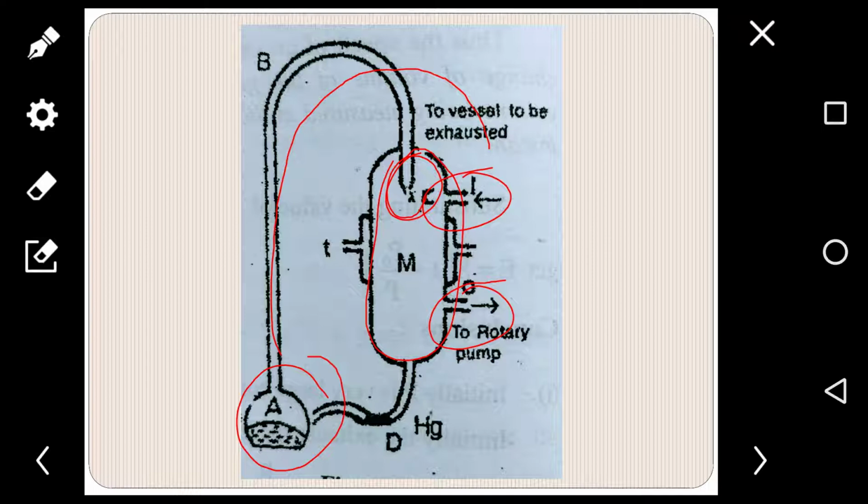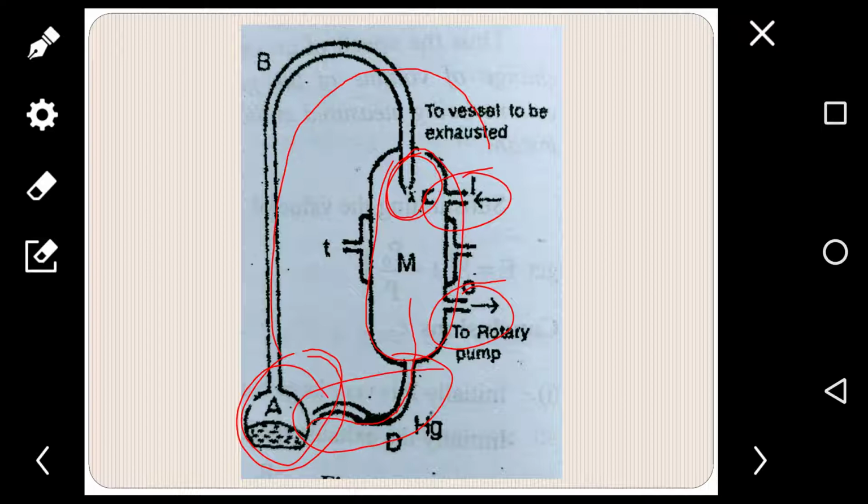The flask A and the tube D contain mercury, to prevent the flow of mercury vapor through it. If the mercury vapor passes in this way, it is prevented here.